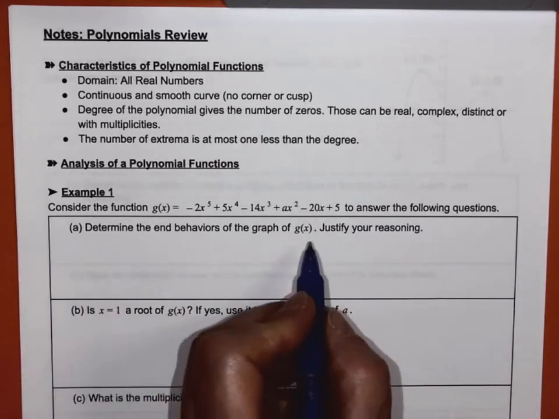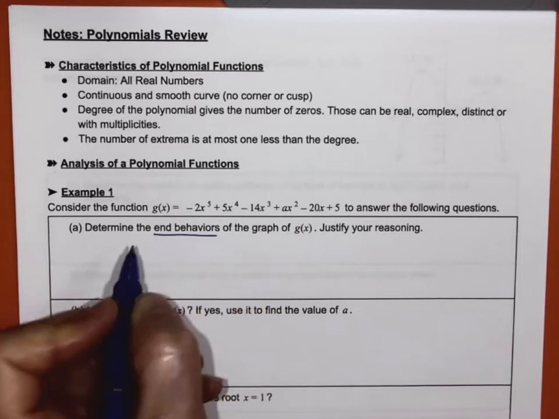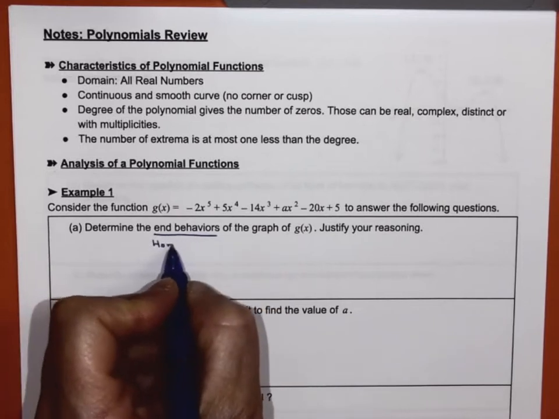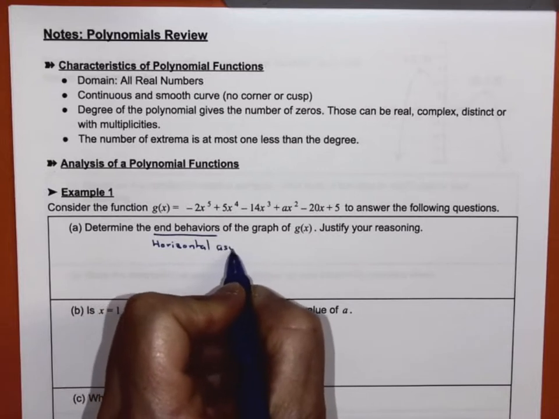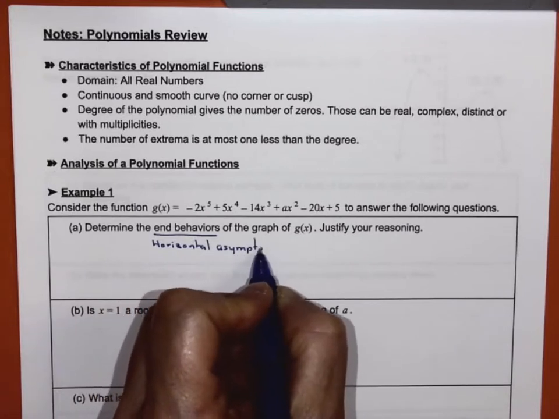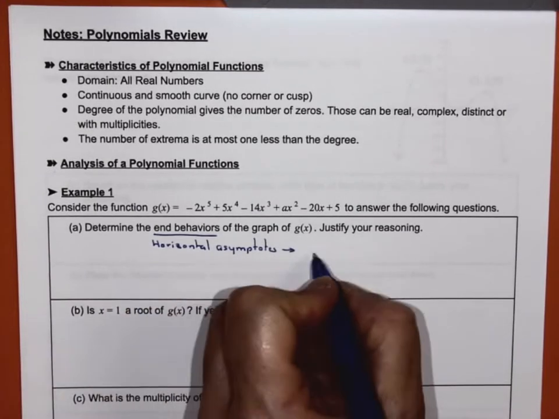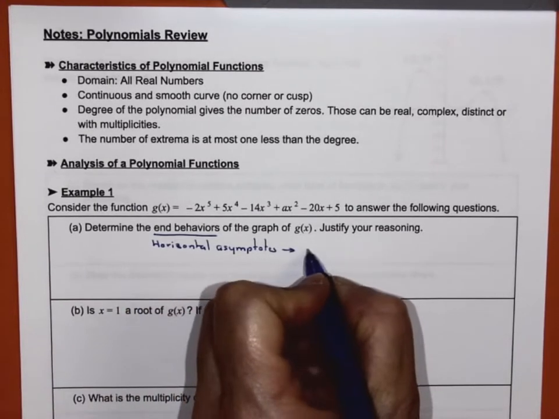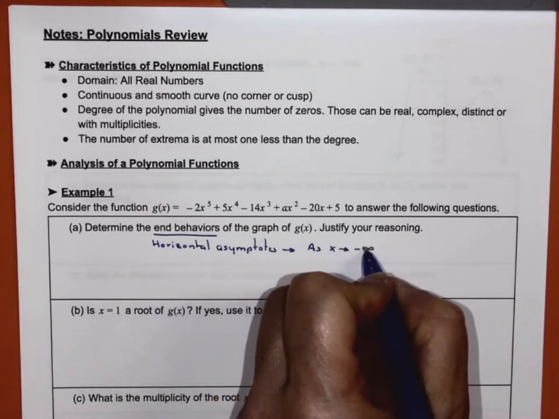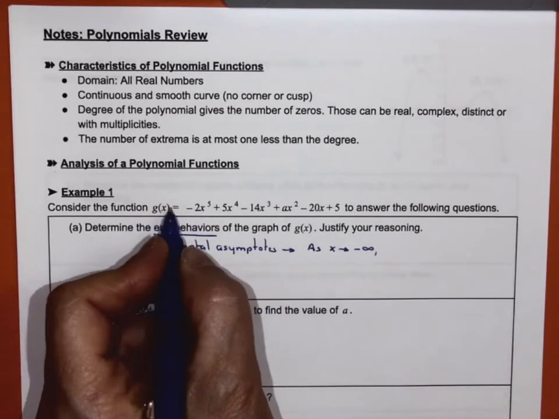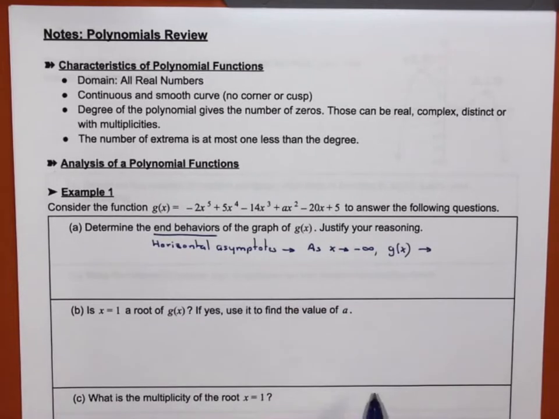So to find the end behaviors, what do we mean by end behaviors really? End behaviors are your horizontal asymptotes. They tell you as x approaches negative infinity, g of x approaches what?